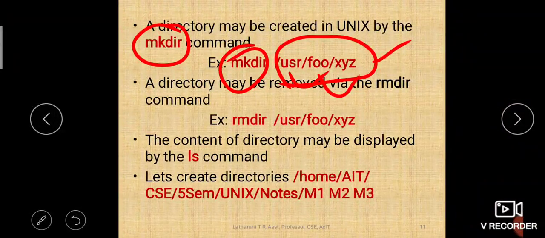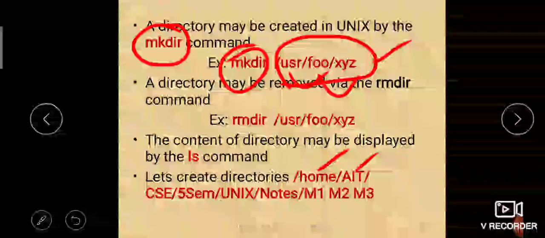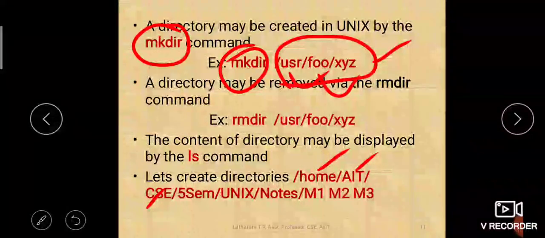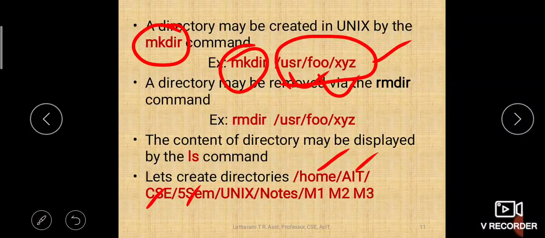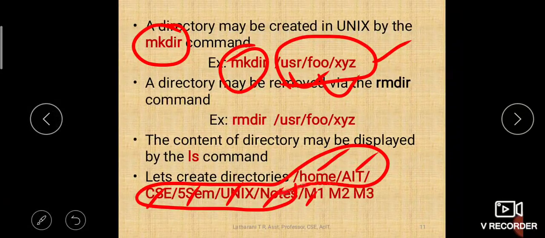Now let us create a directory under home, because when you enter the system you will be in the home directory. Under home let us create a directory AIT. Under AIT let us create CSE. Under CSE let us create 5th sem. Under 5th sem, Unix. Under Unix, notes. Under notes we will create files. These are all directories, till this notes.